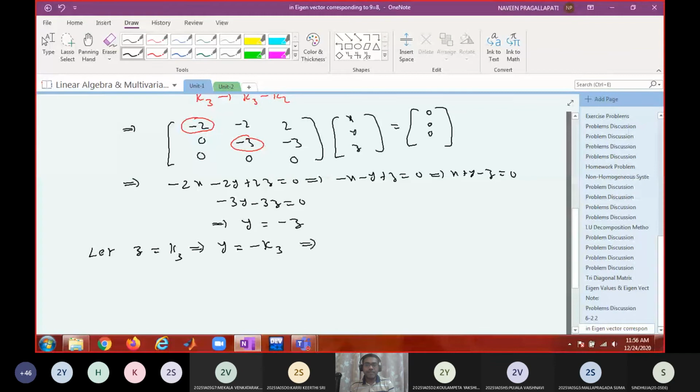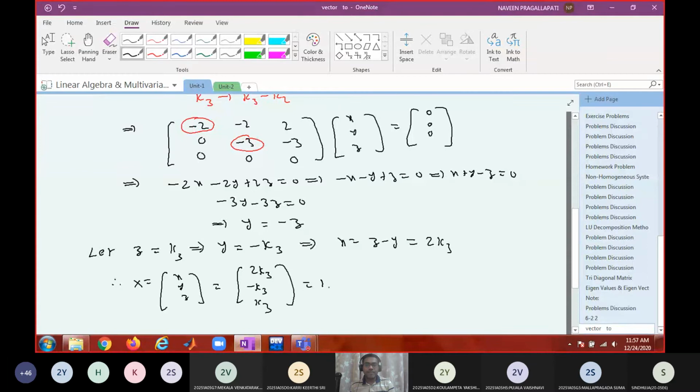This implies that what is x? x equal to 2y minus z. Sorry, z minus y. What is z? k3 plus k3 is 2k3. Therefore, what is your solution? x, y, z equal to 2k3, minus k3, k3. So if I write k3, 2, minus 1, 1, which is in the form k3 into x3.